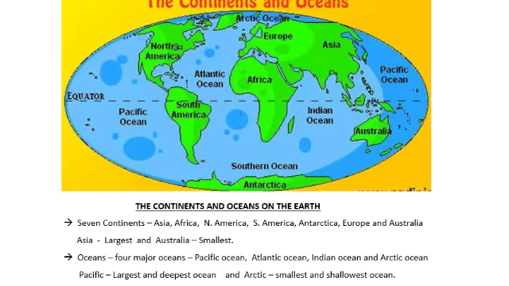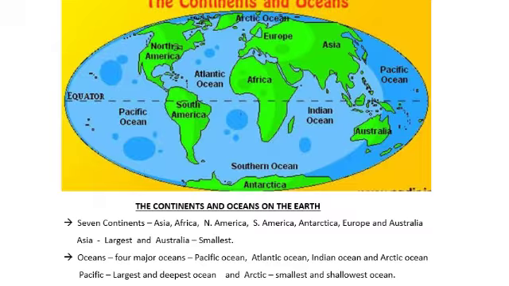Now we'll look into another important feature of the earth, the continents and the oceans. The earth has a greater quantity of water and a lesser area of land masses. All the water and land masses are divided into oceans and continents.